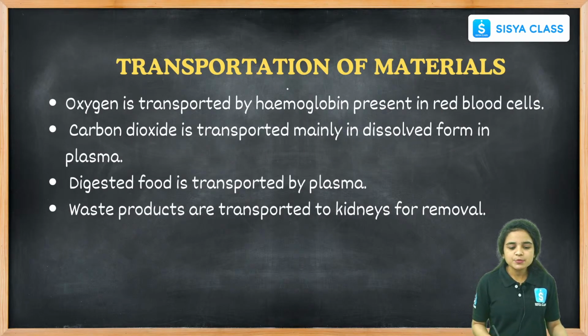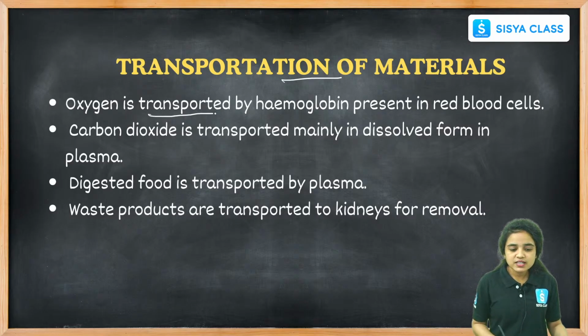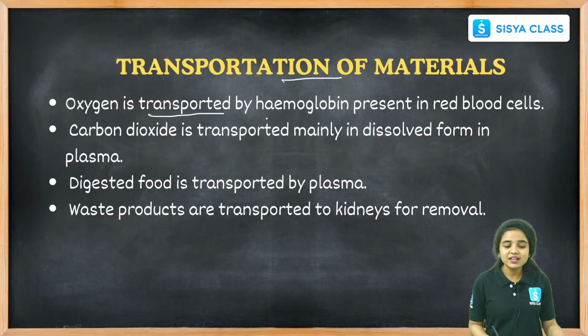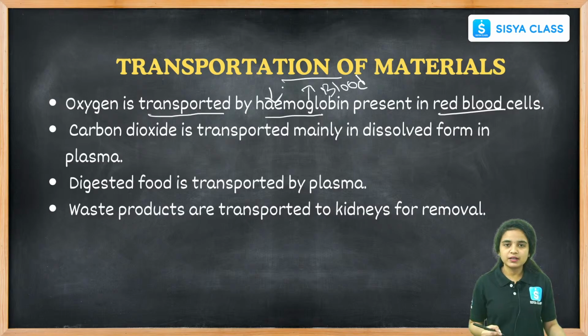Coming to the transportation of materials, oxygen is carried by hemoglobin. Where is it present? Hemoglobin is a pigment present in the red blood cells. Why is the blood red in color? Due to the presence of the hemoglobin pigment.